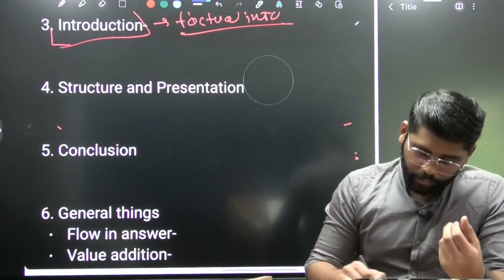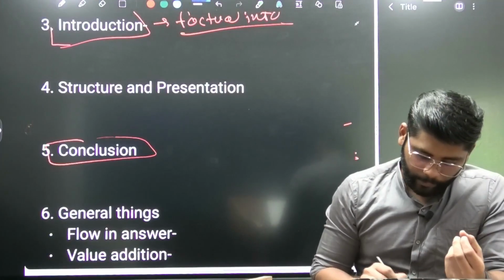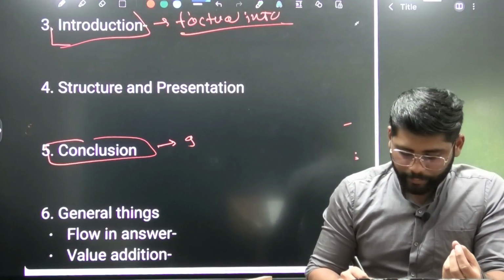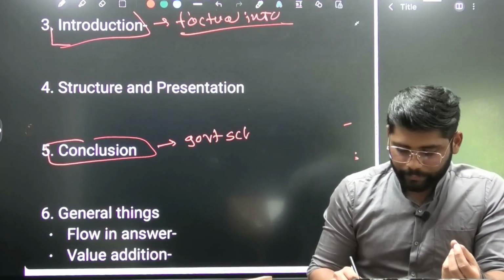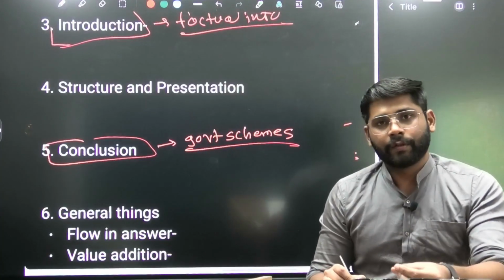So again we are going with our standard approach, that we conclude either by linking with a government scheme, if the government is bringing any scheme to preserve any kind of our architecture, sculptures, so we'll mention that.